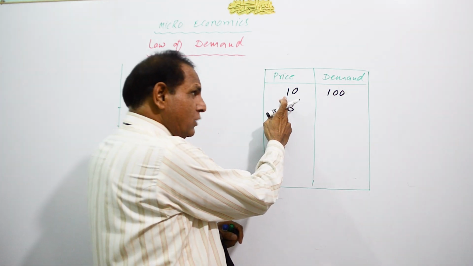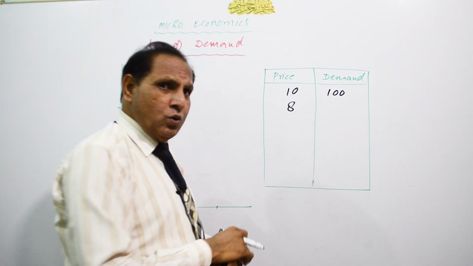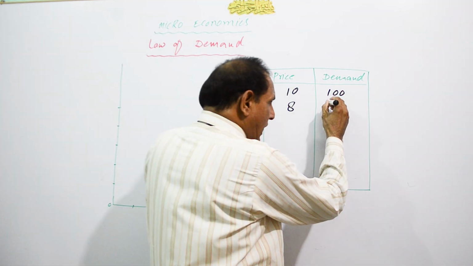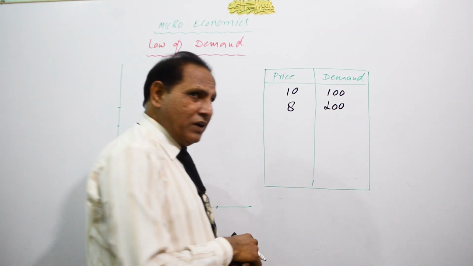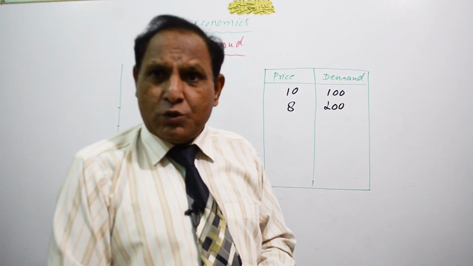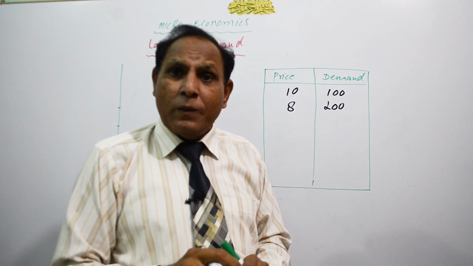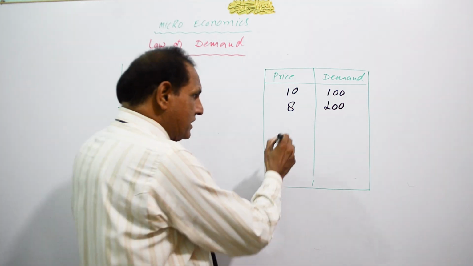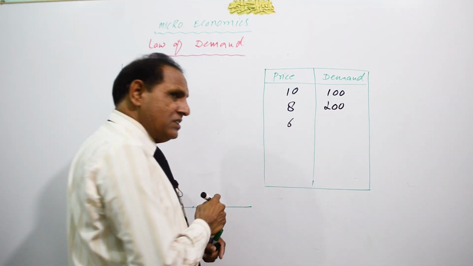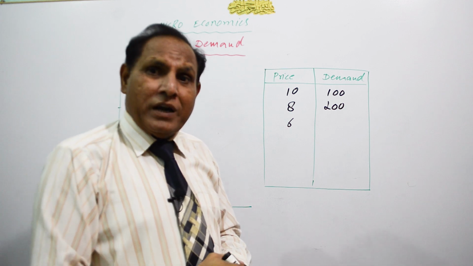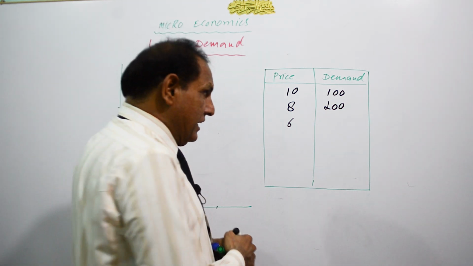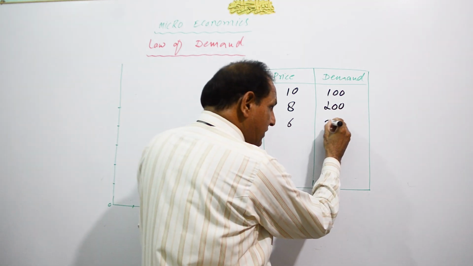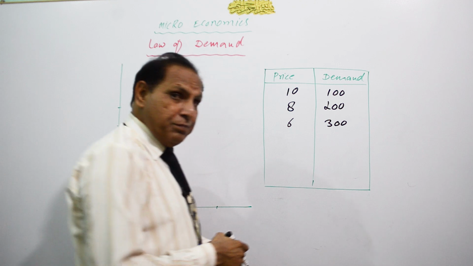So at the price of 10 rupees, only 100 people are going to purchase. But at the price of 8 rupees, I think 200 people will be there in the market to purchase that good, because now the price of this good has been decreased. And once again, if the price decreases and reaches only 6 rupees, more and more people will be there in the market and the demand will increase and reach 300 people.